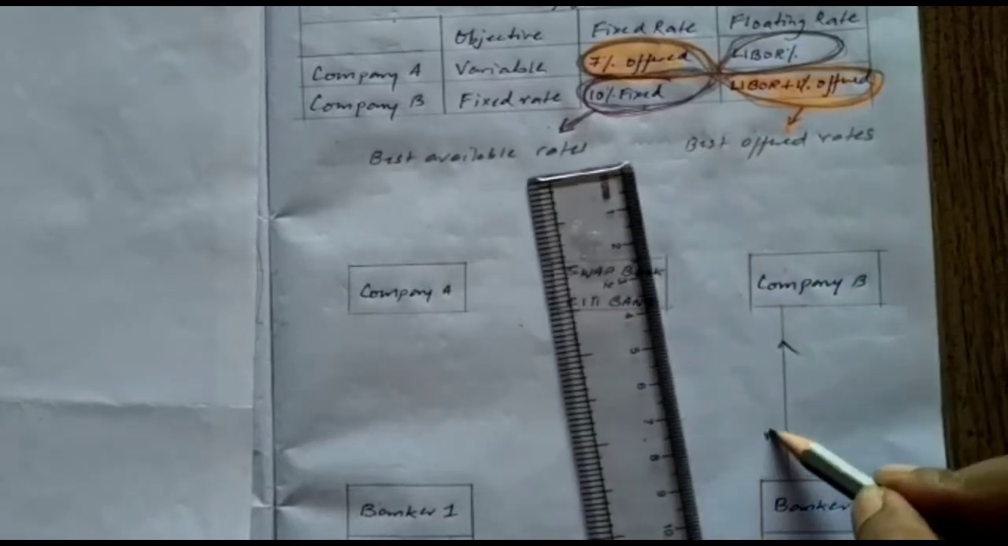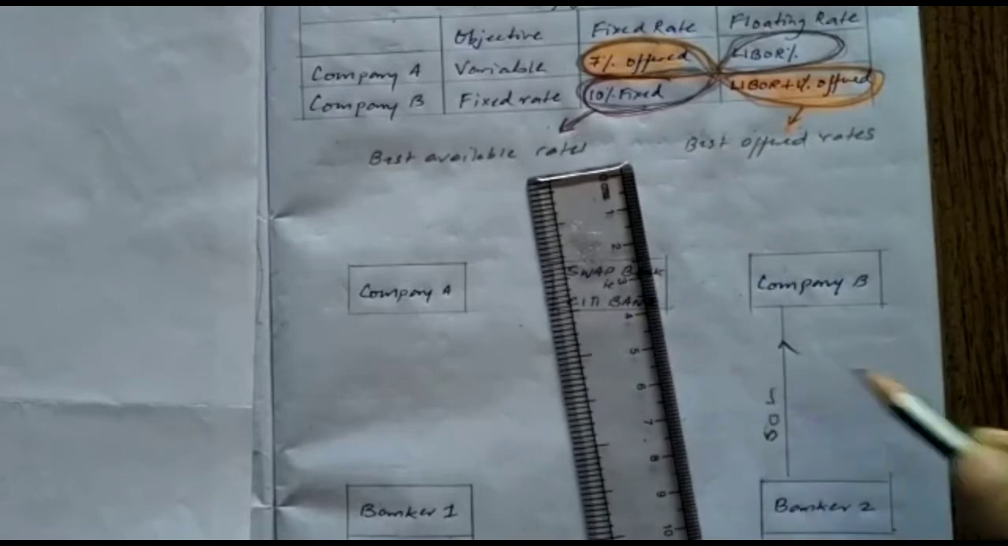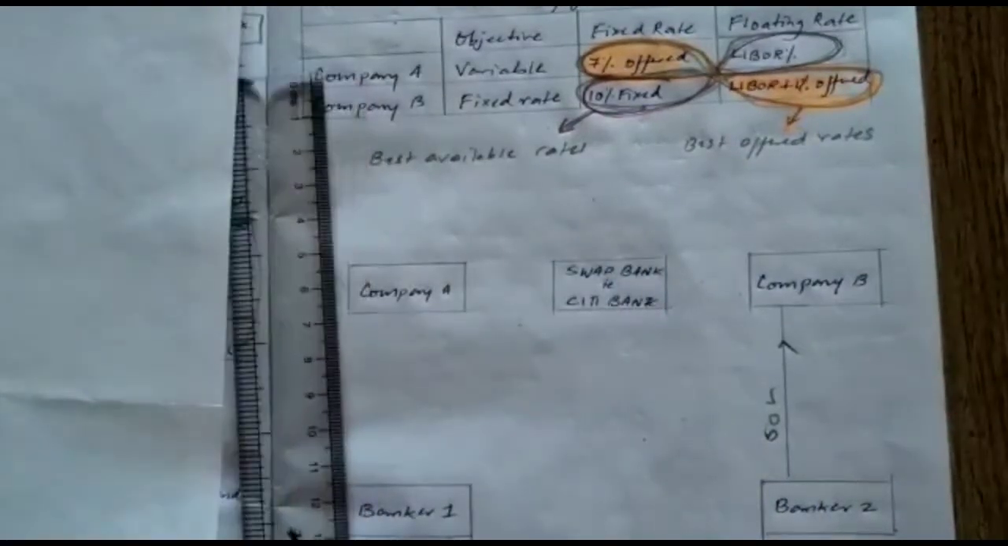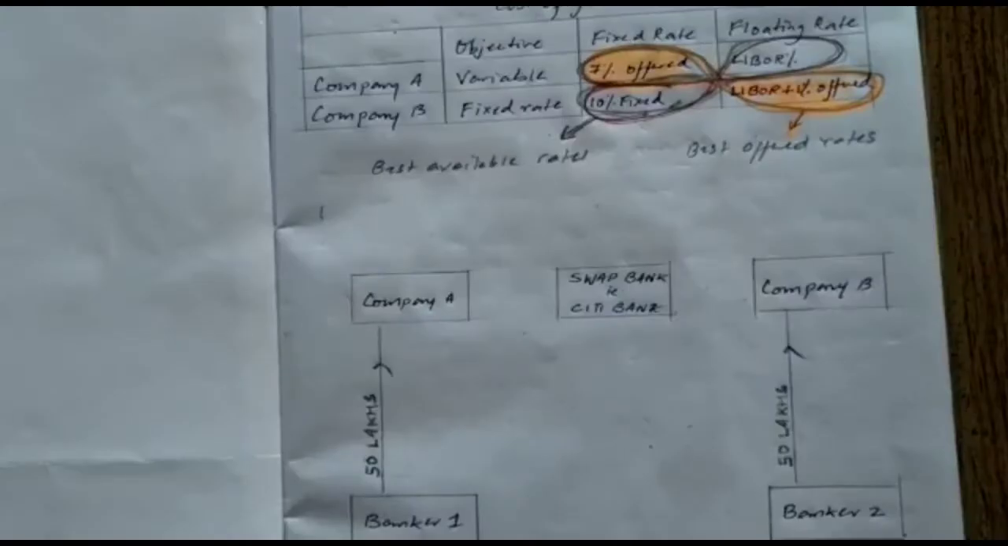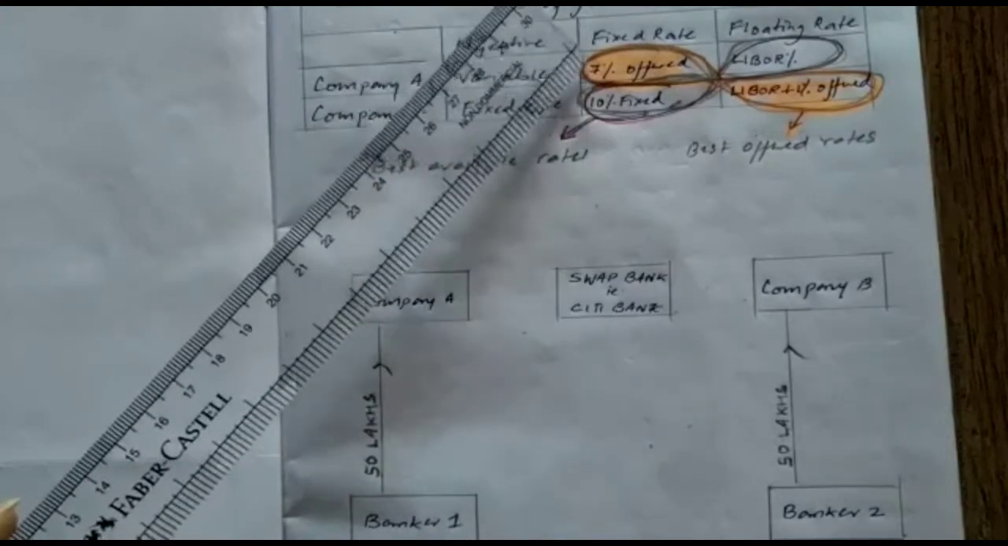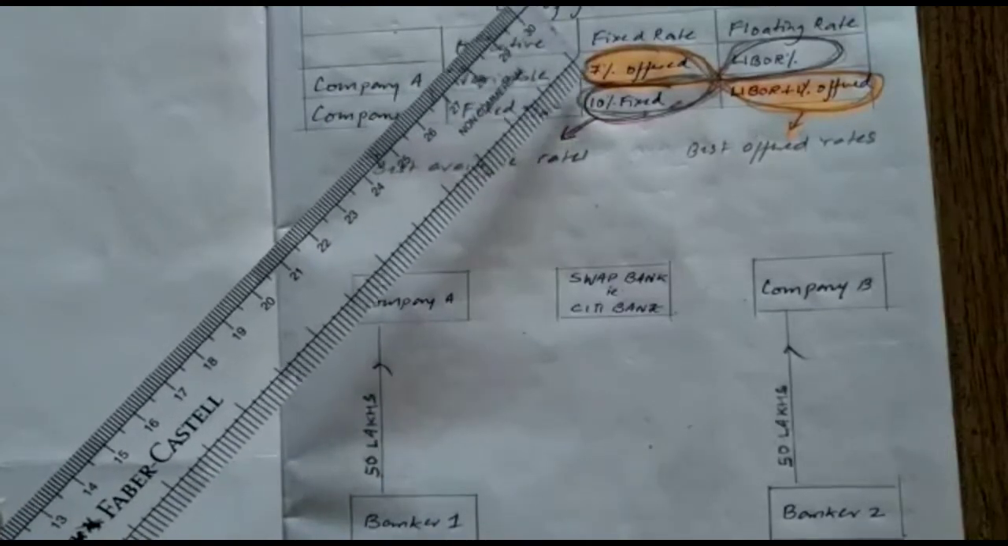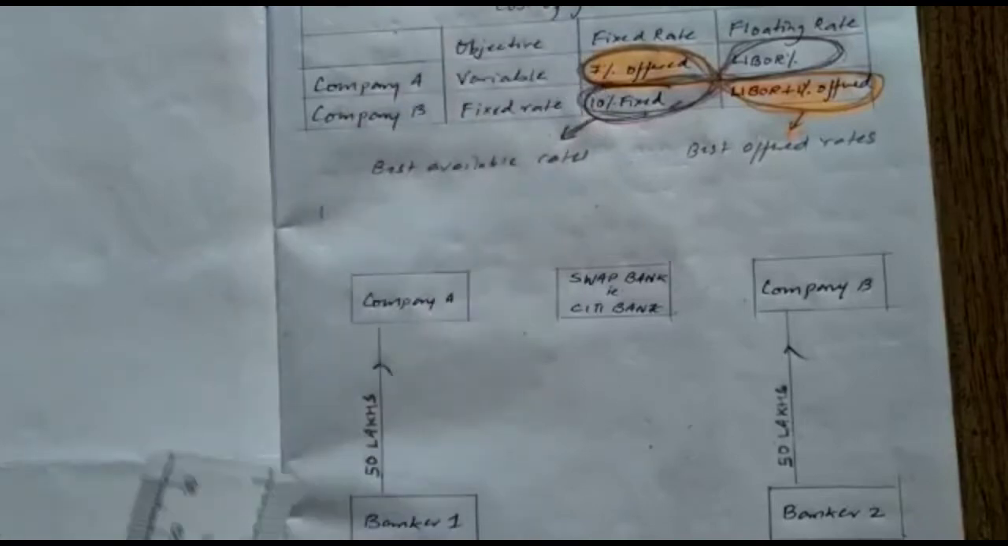Nothing but 50 lakhs. Same way, banker 1 is also giving 50 lakhs to company A. Now for the loan taken of 50 lakhs, company A has to pay banker 1 7% interest. So this is that one offered rate 7%. So we are going to draw this 7% over here.